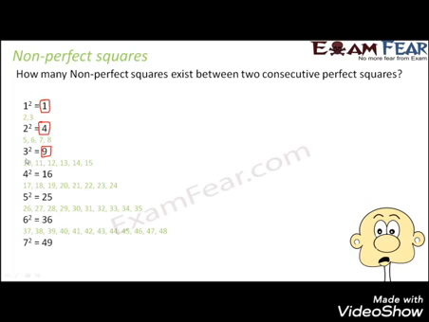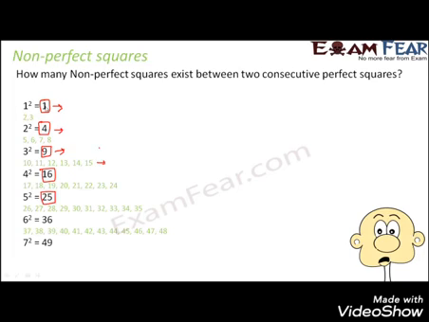One more interesting thing that we observe here is, as the value of the perfect square increases, like earlier it was 1, then 4, then 9, then 16, do you notice something? The number of non-perfect squares is also increasing.